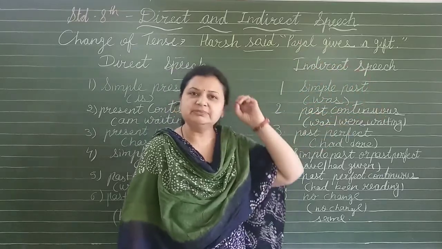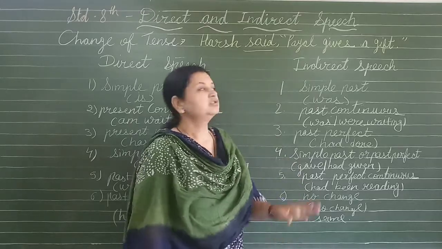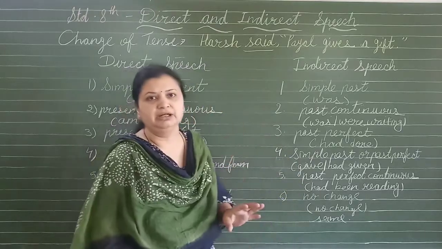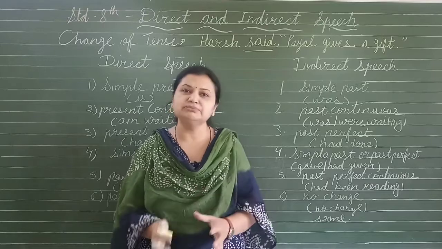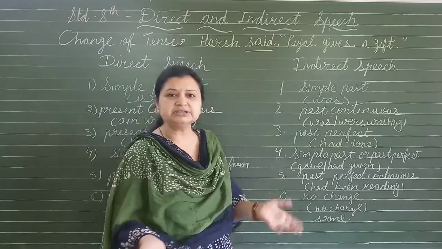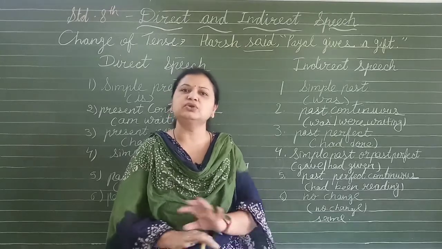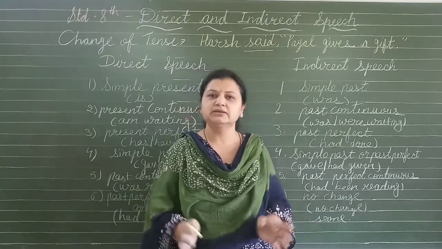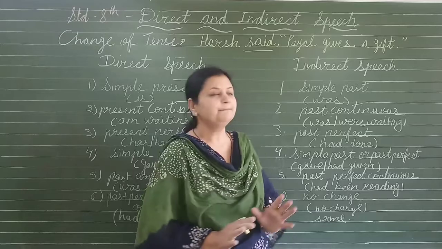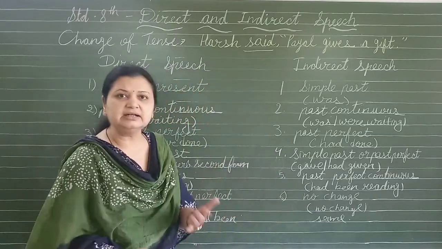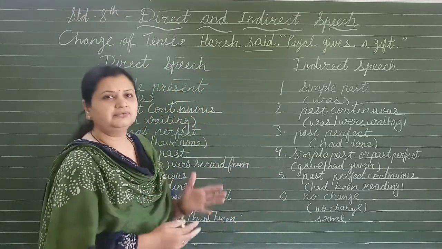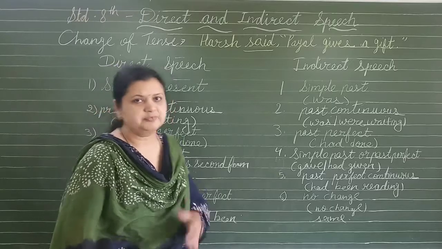The sentence will be as it is. Okay, so we have to remember this. Many times you make mistakes. That says means present tense, and whatever we are going to change in the present tense, no changes will be done by you. Okay, fine. So now let's learn about the other rules of direct and indirect speech.